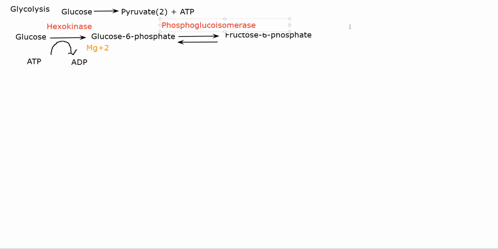Now, this will end up forming your fructose 6-phosphate, which in turn will again get phosphorylated, meaning another phosphate group will be attached to it. So you have another phosphate group that will end up making fructose 1,6 bisphosphate.